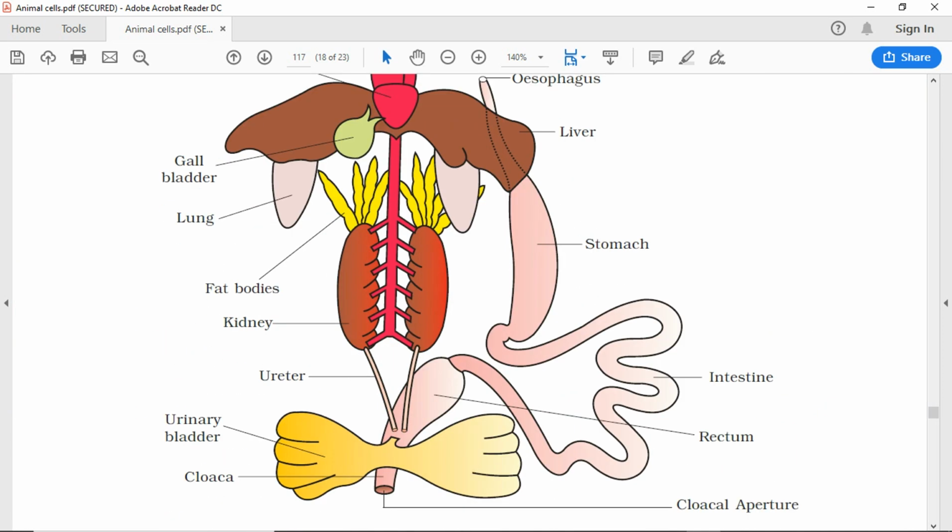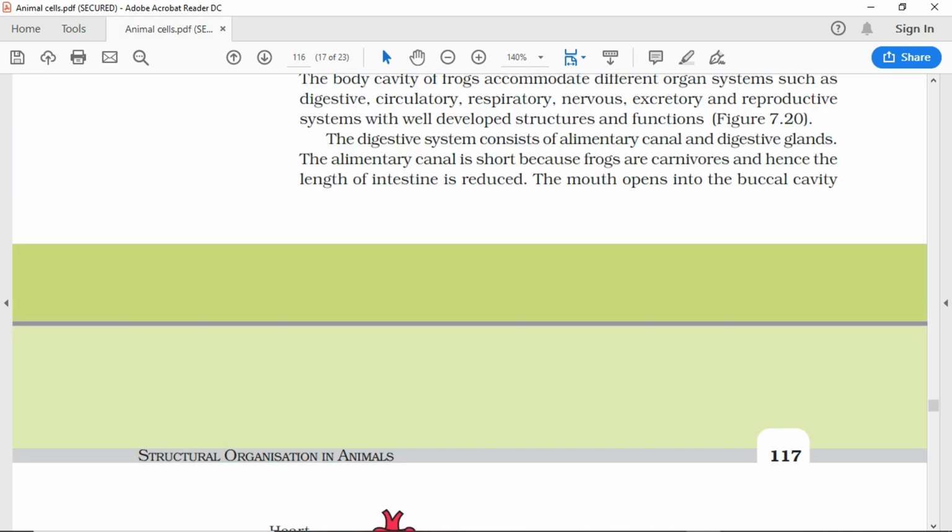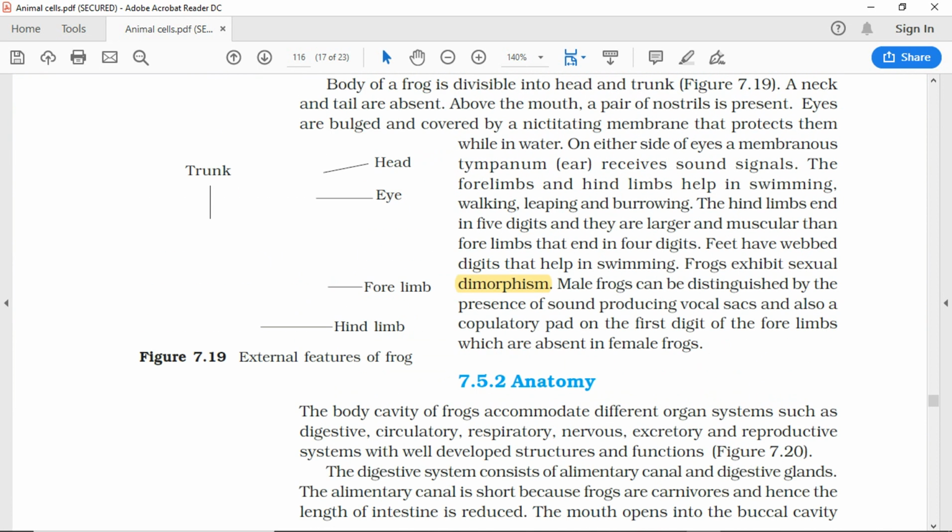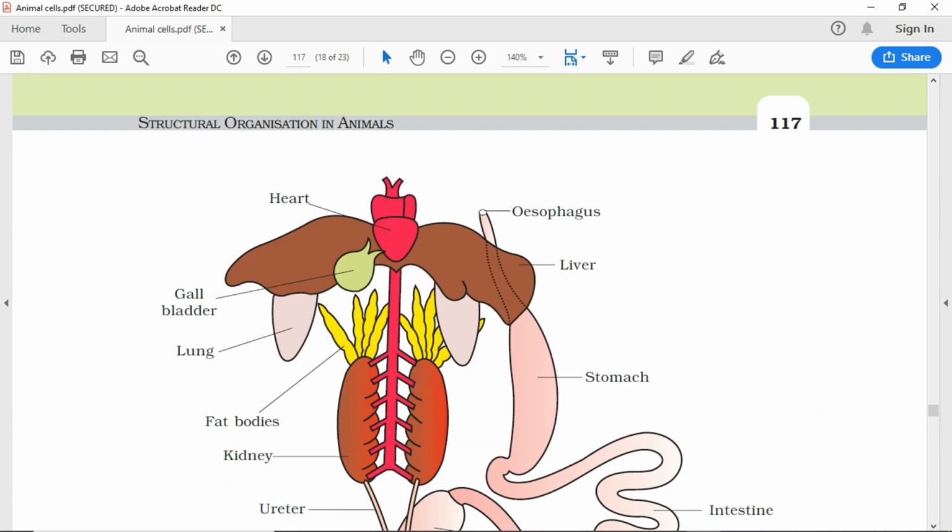Figure 7.19 External features of frog. Eye, forelimb, hind limb, head, trunk. Structural organization in animals 117.